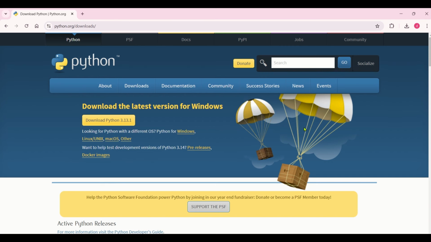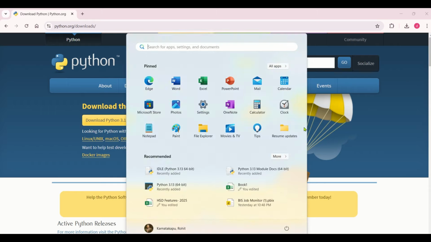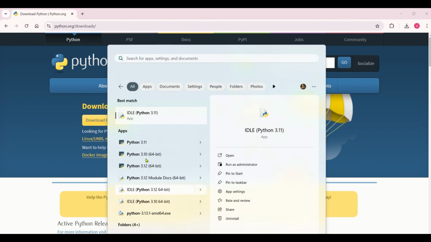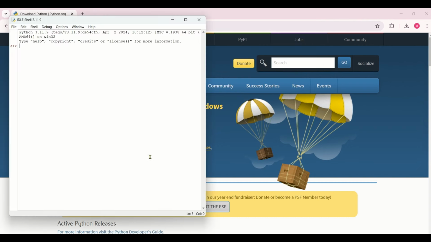To verify if Python is installed or not, you can just go to Windows and type Python. And if you see here, you'll see some entries like Python 3.11. In my system, I have installed 3.11, and you have IDLE. IDLE is an IDE which is installed by default when you download Python. If you try to open this, this is what you see.